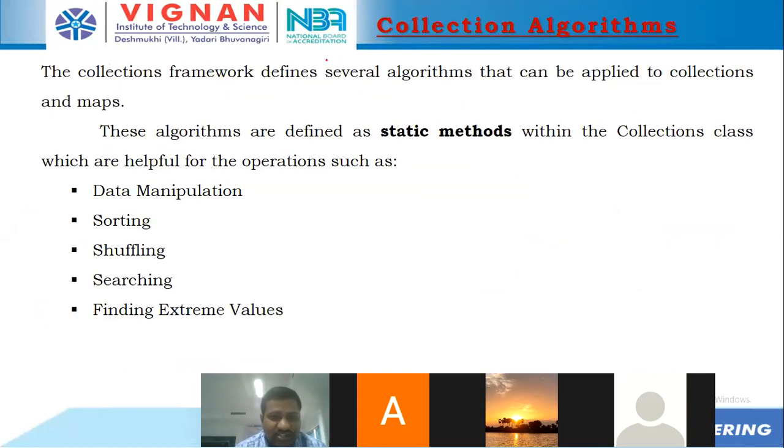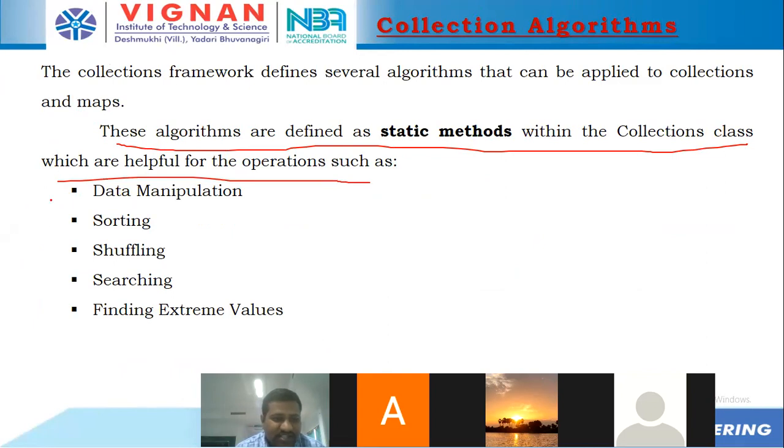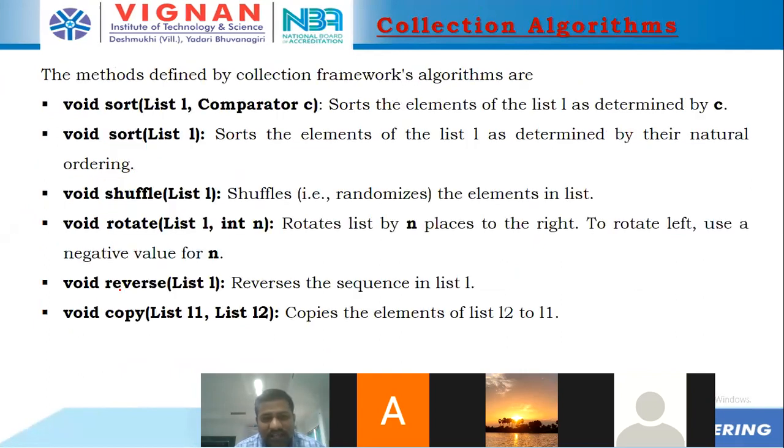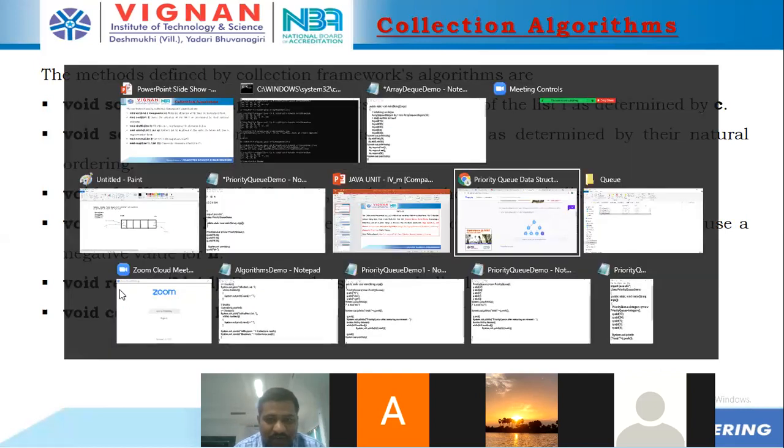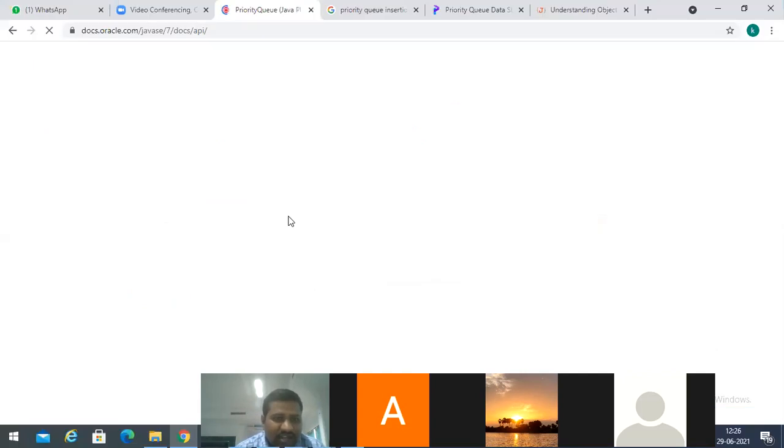The collection framework defines several algorithms that can be applied to collections and maps. These algorithms are defined as static methods within the Collections class, which are useful for operations such as data mining, sorting, shuffling, searching, and finding extreme values. Many methods are available in the Collections class. Let's enter into the Java API first, and in that Java API, let's enter into this Collections class.